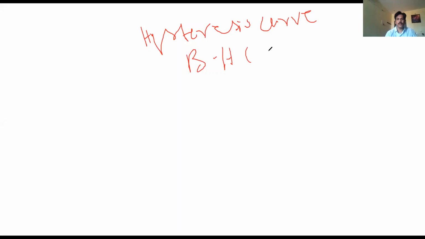Hysteresis curve. Another name for this is BH curve, or BH loop. We call it hysteresis curve, BH curve, BH loop. Another name is MH curve, where B is replaced with M. Another name is IH curve.